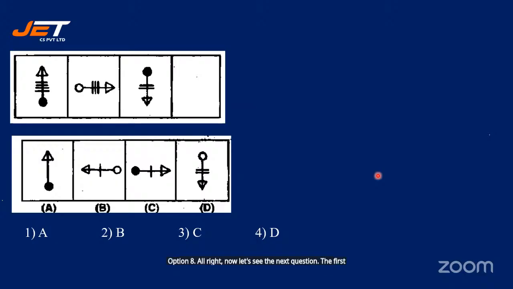In the first figure, the arrows face up. In the second figure, the arrows face the right hand side. In the third one, the arrows face down. So where should the arrow face next? Obviously, it should be left, with two conditions. There should be only one line in the middle and it should not be highlighted. So option B could be the only correct option.